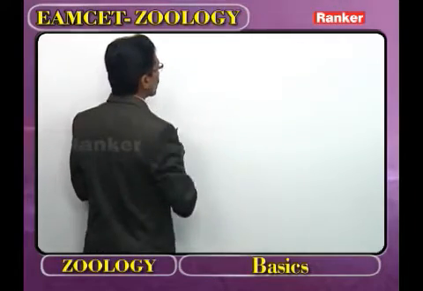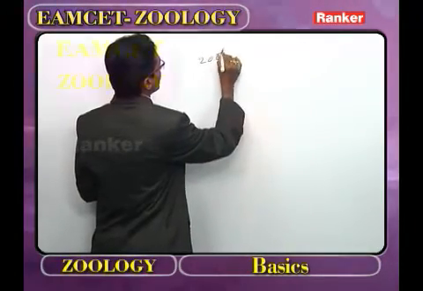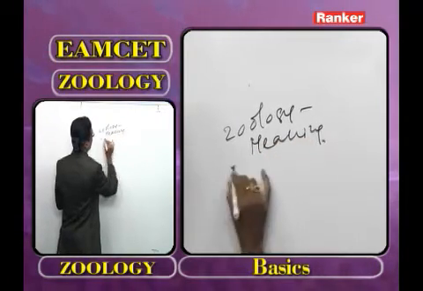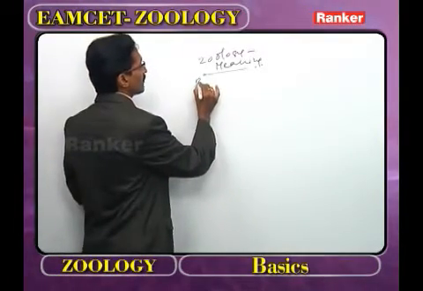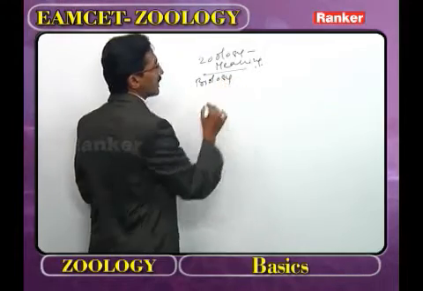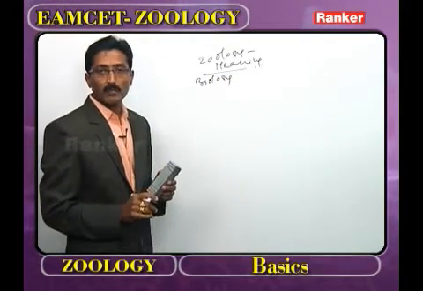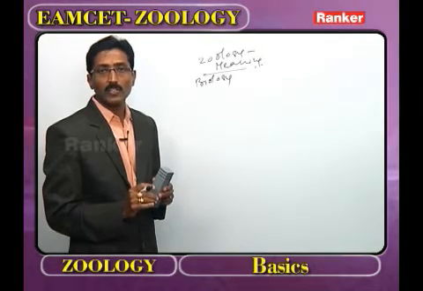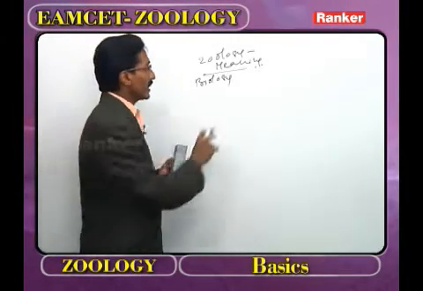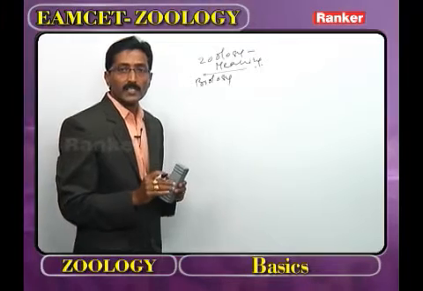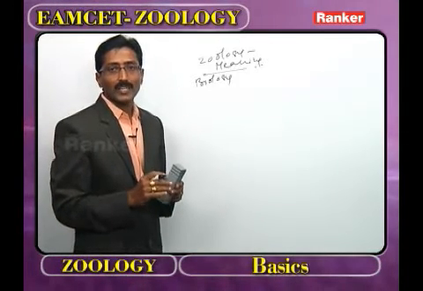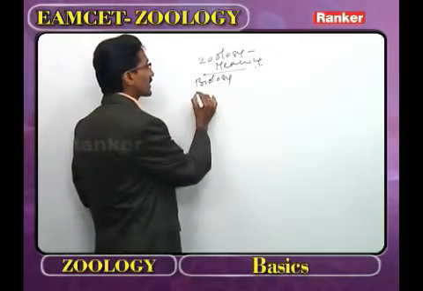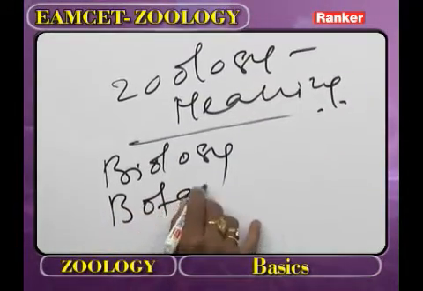Now we discuss the meaning of zoology. Under this, the first one is biology. The word biology was proposed by J.B. Lamarck. In the same way, the word annelida was also proposed by J.B. Lamarck. What is meant by biology? It is the study of living organisms. What are the living organisms? Plants, animals and microbes. Biology has one branch, we call it botany.